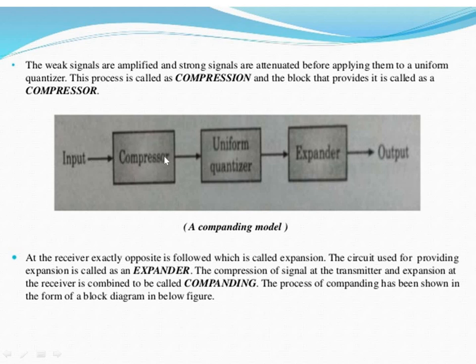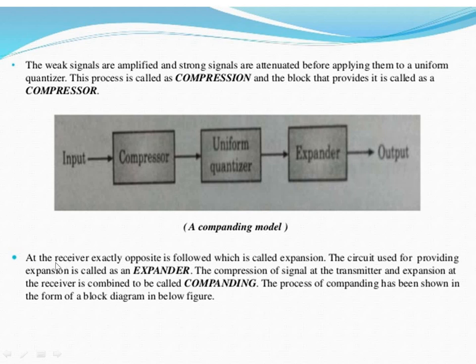Whatever input signal we receive, with the help of non-linearity we are going to convert it into linearity for the uniform quantizer. So the uniform quantizer will generate the uniform quantizer levels. This uniform quantizer output passes through the expander. Once again, with the help of non-linearity, the signal gets back to the original shape.